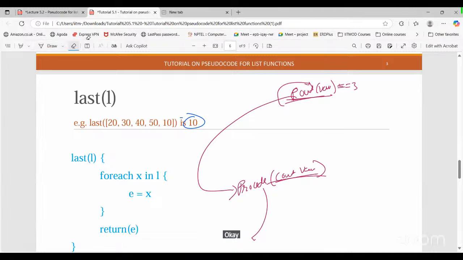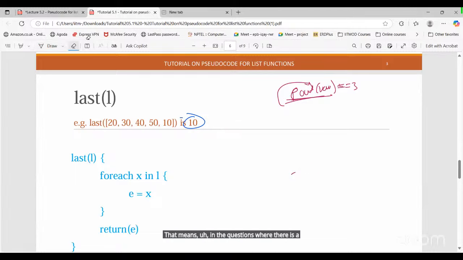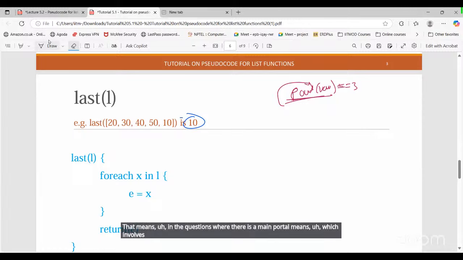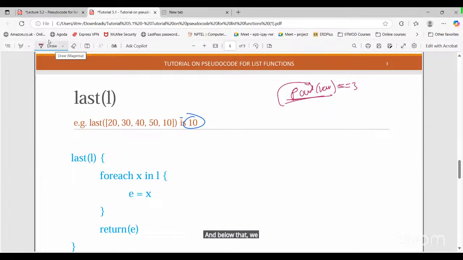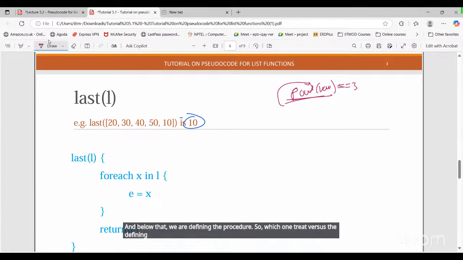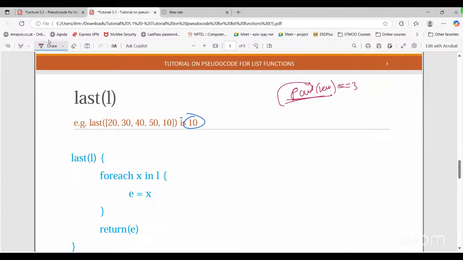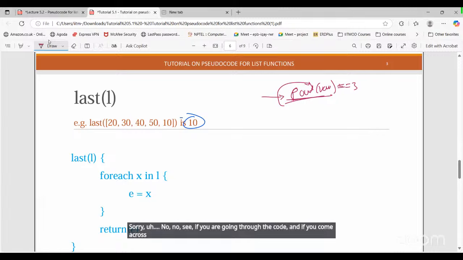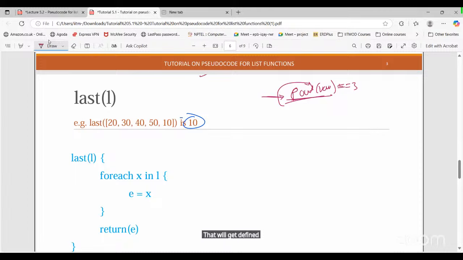Okay. In the questions where there is a main code which involves the defined procedure, and below that we are defining the procedure, which one to read first, the definition of the procedure or the main code? See, if you are going through the code and you come across any function or procedure, that will get defined either earlier or at the last as well.